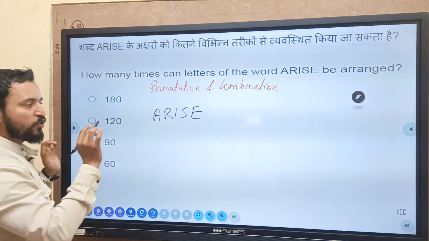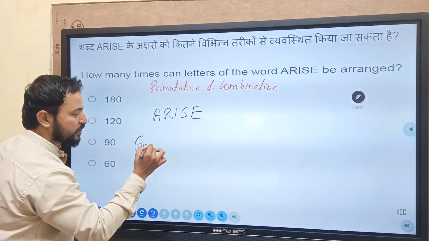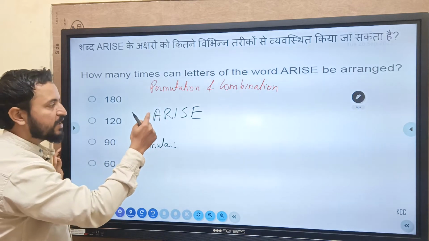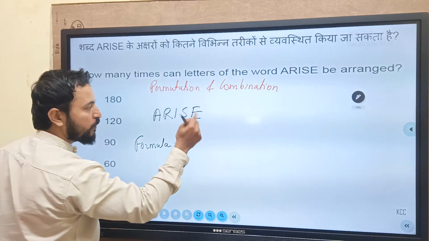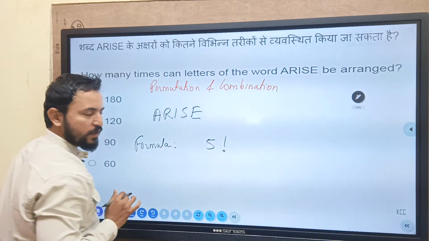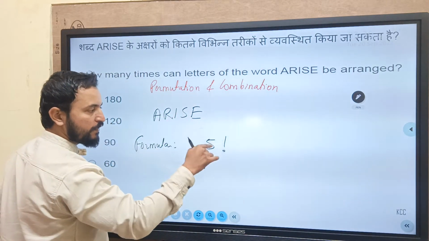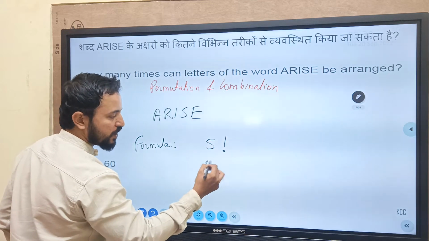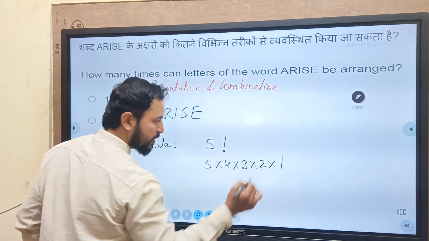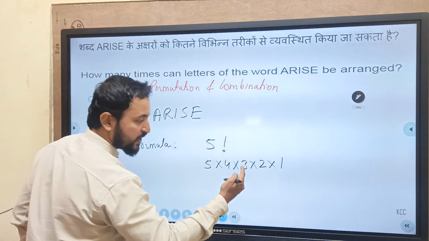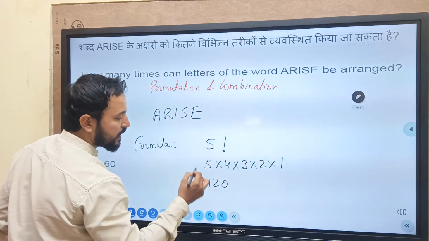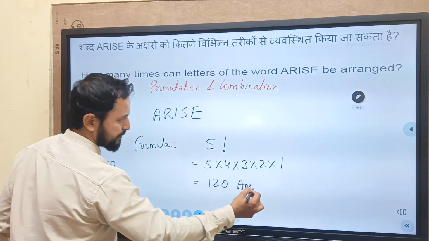What is the formula you have to remember directly in this case? The formula in this case is to count the number of letters: 1, 2, 3, 4, 5. So just get 5 factorial. 5 factorial is nothing but 5 into 4 into 3 into 2 into 1. This you have to do. 5 4s are 20, 20 3s are 60, 60 2s are 120, 120 1s are 120. So 120 is the answer for our question.